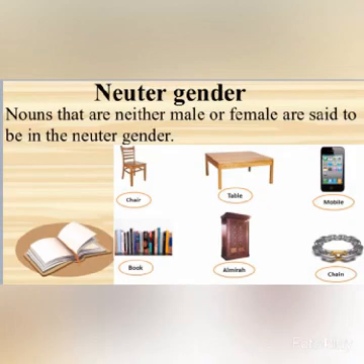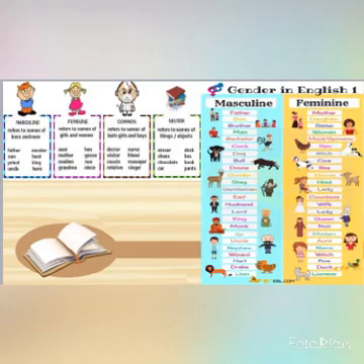So, kids, let's recapitulate this chapter. Let's have a quick revision of this chapter. Gender is a category of noun which tells us whether whatever we are talking about is a male, female or none of them.